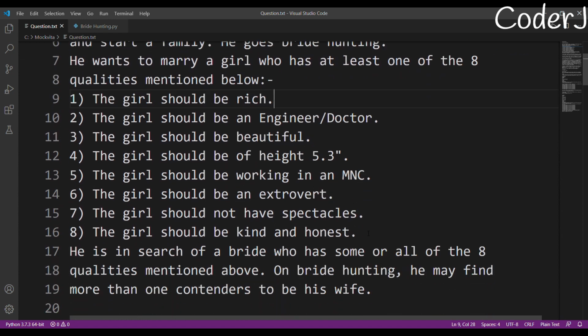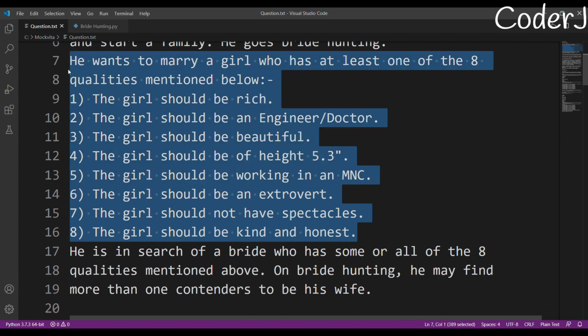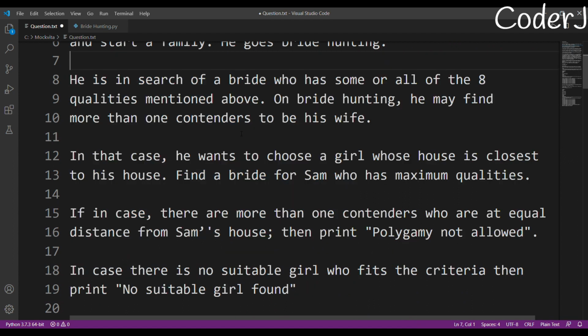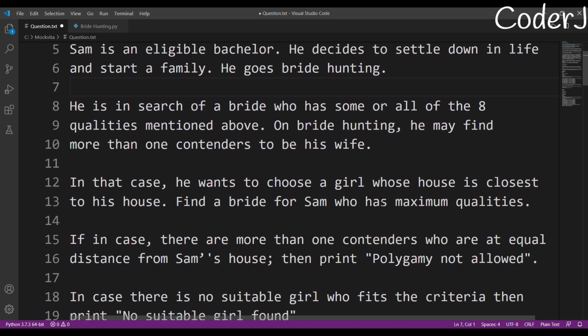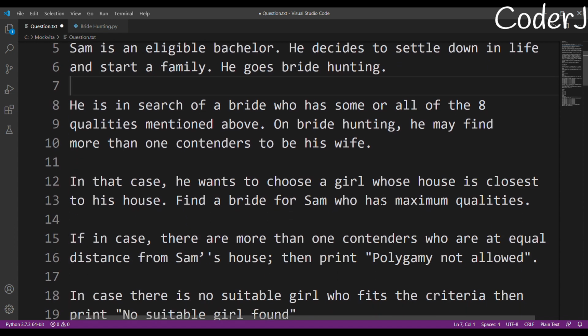Okay, so this part is useless. Let's delete it. He is in a search of a bride who has some or all of the eight qualities mentioned above. No need to think about it. On bride hunting, he may find more than one contender to be his wife. Okay, that is possible. Now the actual part is coming up, so just brace up.